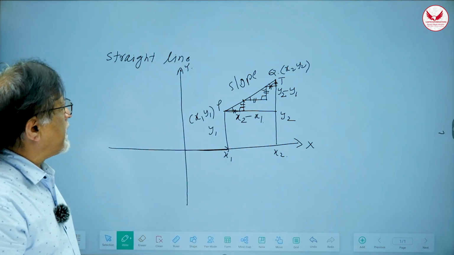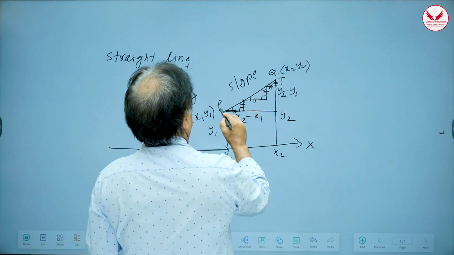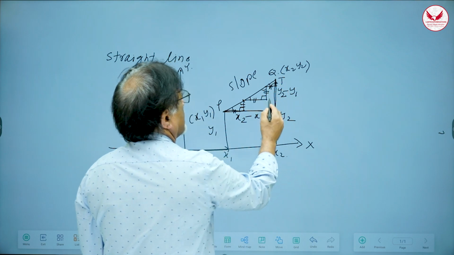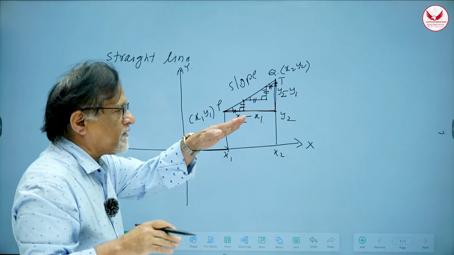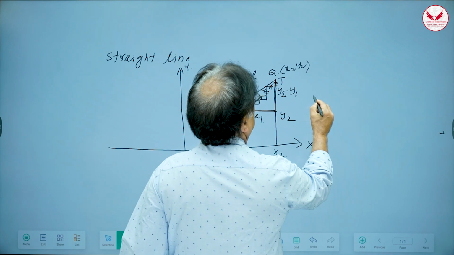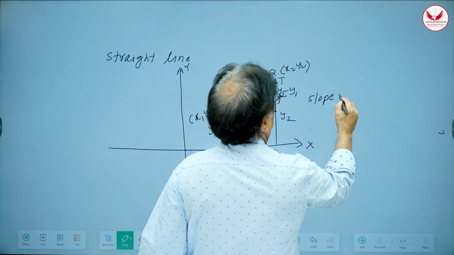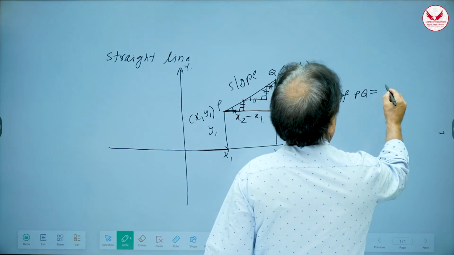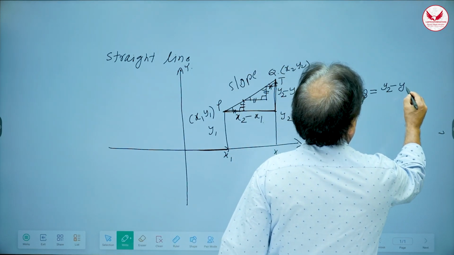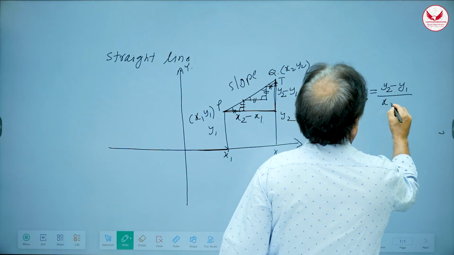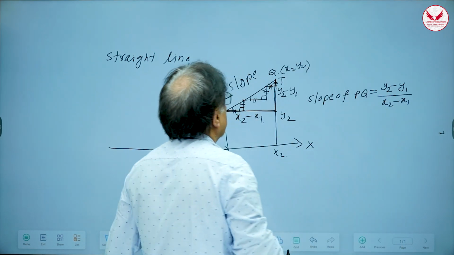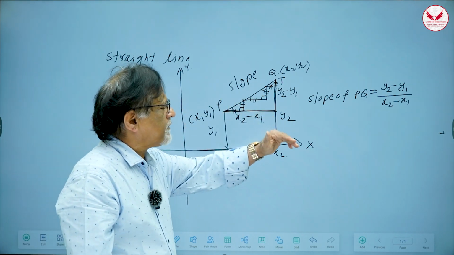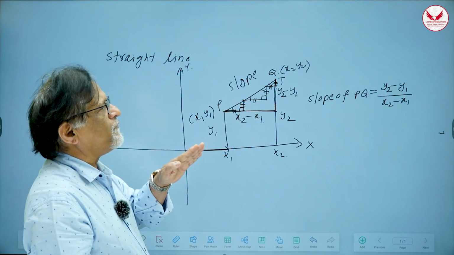So vertical distance is y2 minus y1. Suppose I walk from P to Q, then I have walked this much horizontal and this much vertical distance. Now the ratio of these two will decide the inclination, right? So the slope of the line segment PQ is defined as y2 minus y1 divided by x2 minus x1, right? So the ratio of vertical distance divided by horizontal distance will define whether the slope is difficult to climb or not.